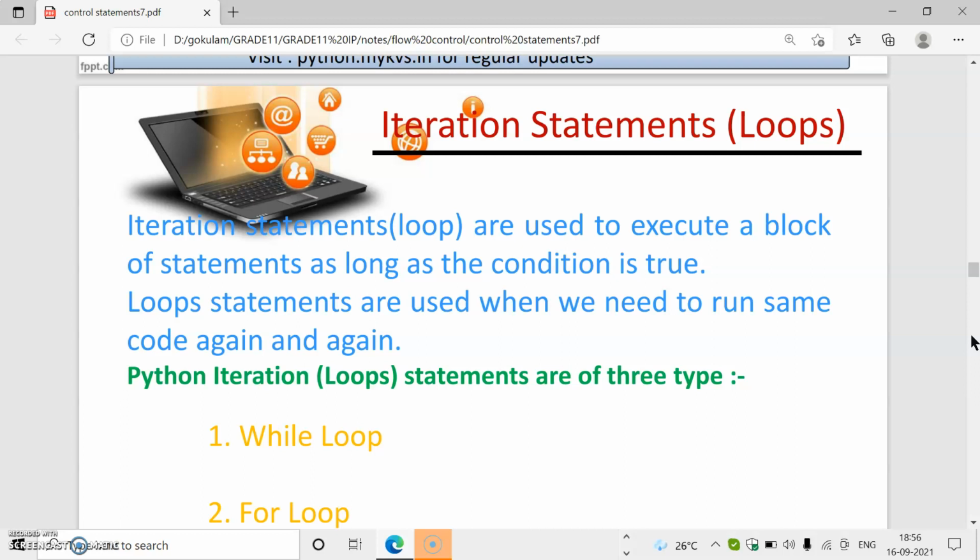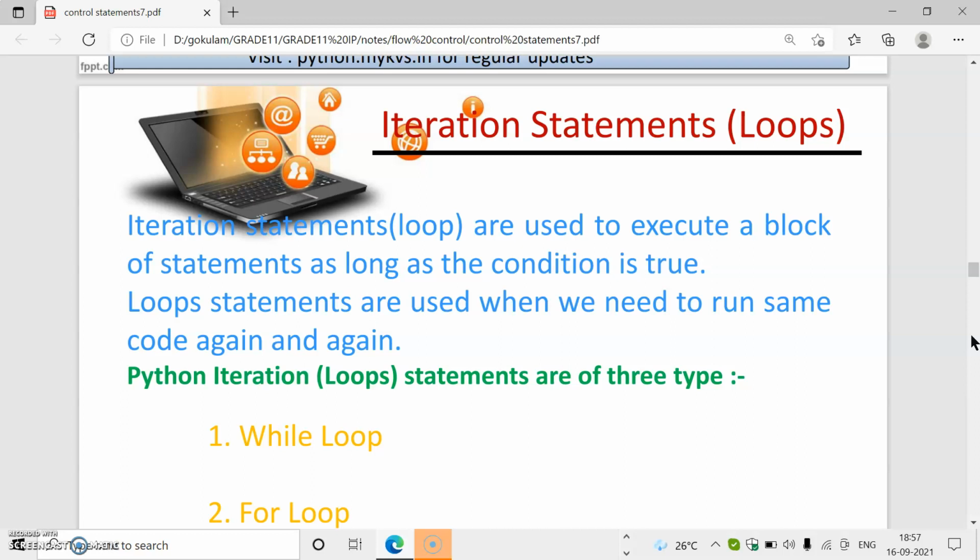We already started the topic of control statements. In Python, there are two types of control statements. They are conditional statements and iteration statements. In conditional statements, we will use if else, if elif, nested if else, etc. We already discussed conditional statements in the previous classes. Today we are going to start iteration statements or loops.